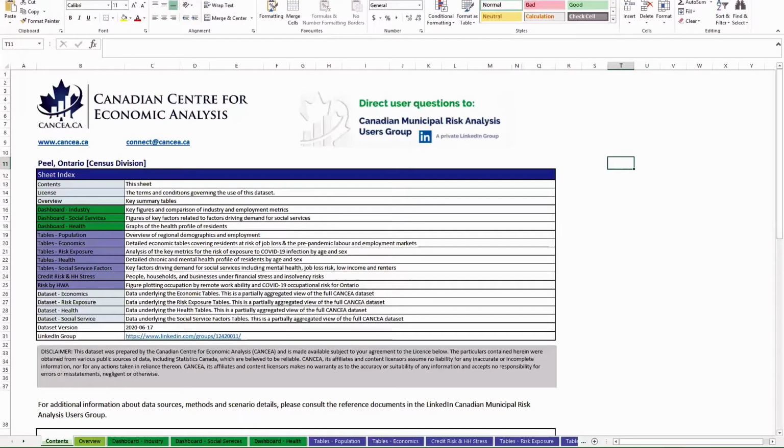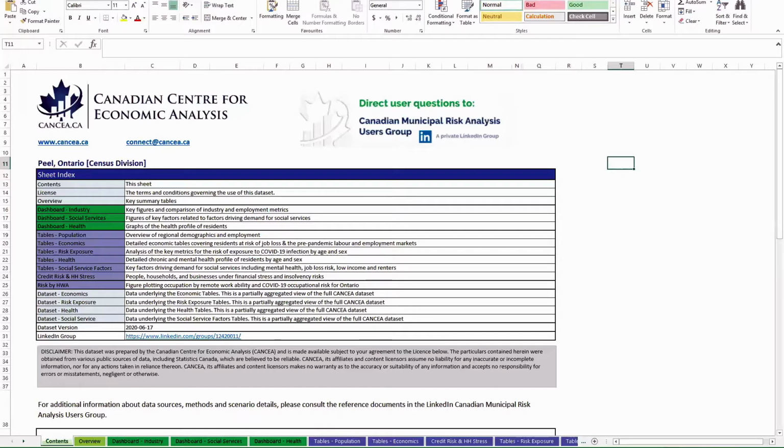The database also includes estimates of residents of each municipality at risk of losing their employment due to the crisis. These estimates are based on a moderate COVID-19 recovery scenario where there's a single wave of COVID, the economy opens in late June 2020, and smaller outbreaks continue throughout the year, which cause economic disruptions. Information about this scenario and how it compares to the scenarios published by the Bank of Canada and other institutions is available as an accompanying document.